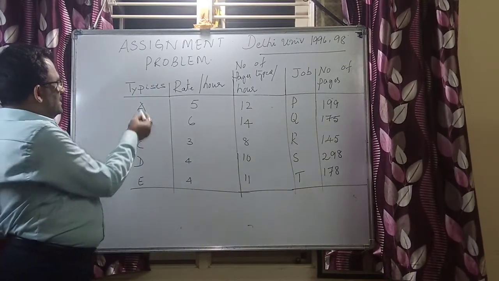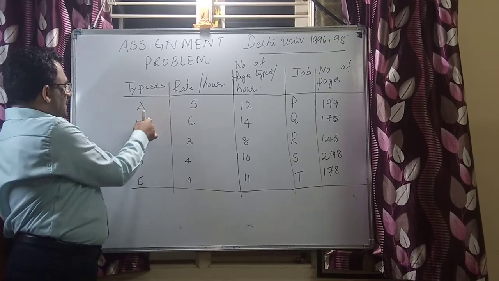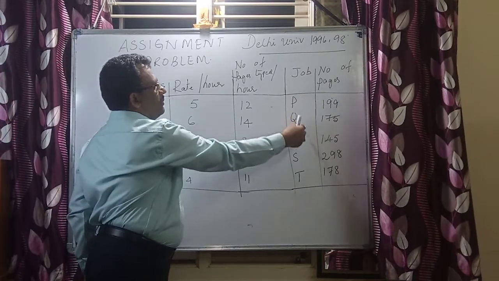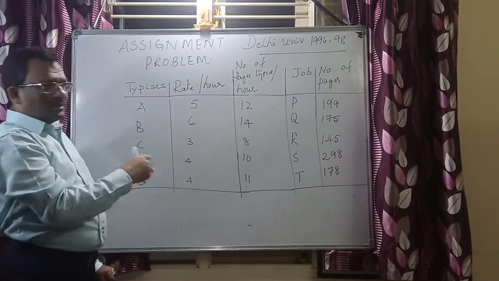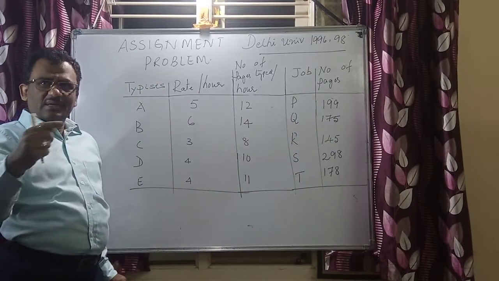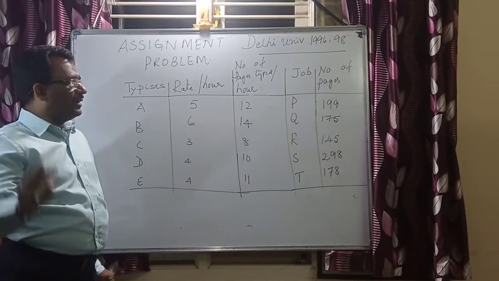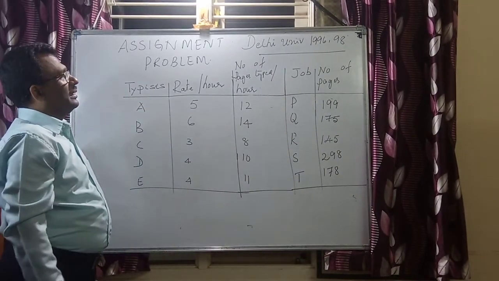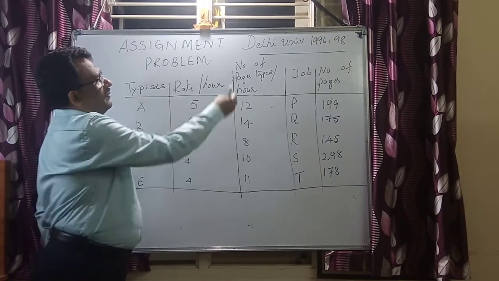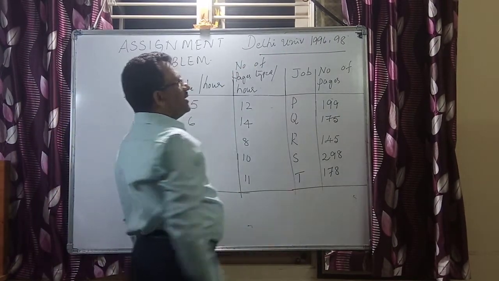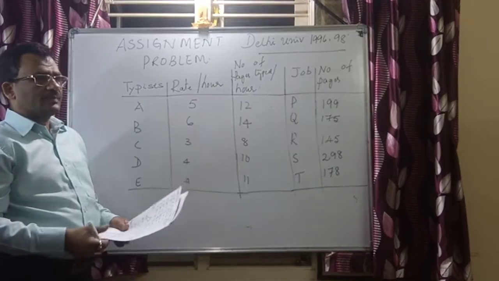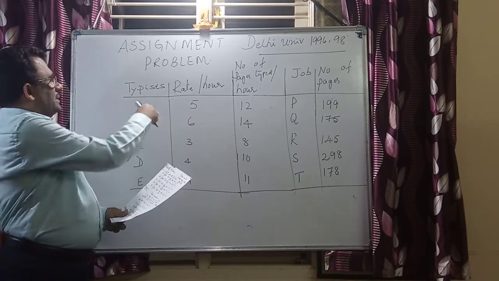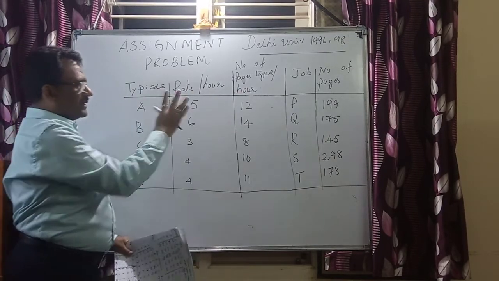It says that there are five typists and there are five jobs to be allocated so that the overall cost of allocation is minimum. I repeat it again. This is an assignment problem which appeared in the Delhi University 1996-98 MBA question paper, and this is what exactly the data is all about.